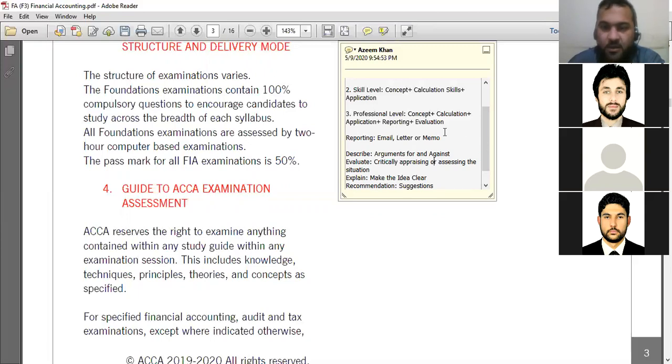So next one, we have the last one, that is evaluation. If you look, the word evaluation, I have also given it here, evaluate. Now, what is evaluation?